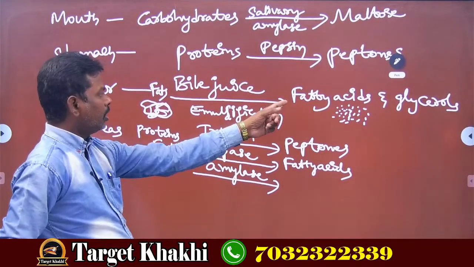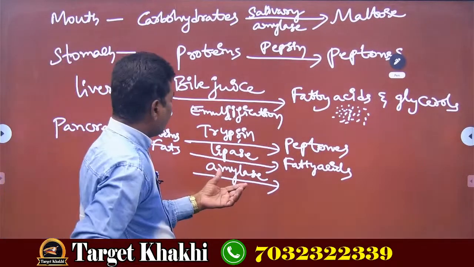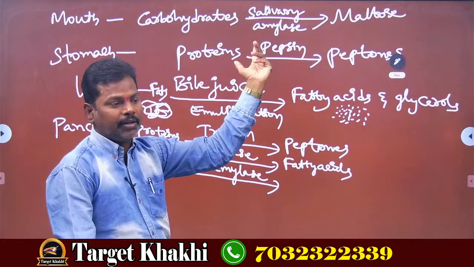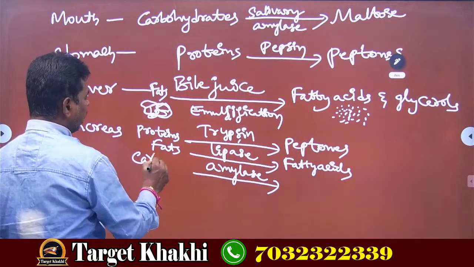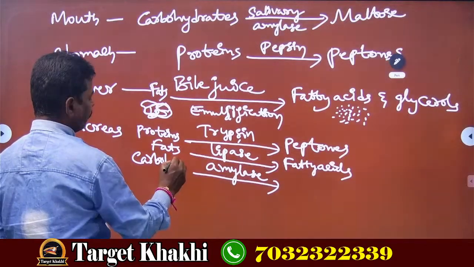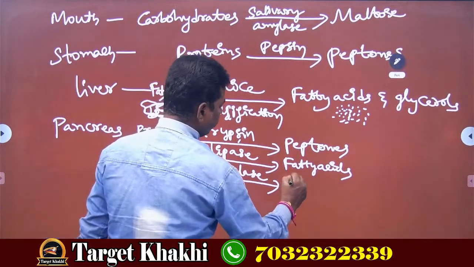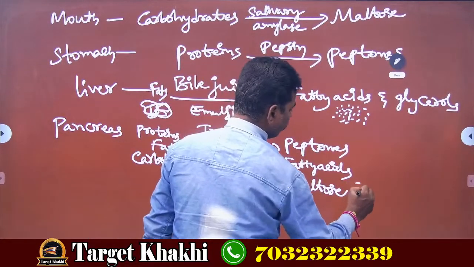Already I told you in the liver topic. Next, the last one is amylase. Amylase we already saw in the mouth, that is salivary amylase. Same, it converts the leftover carbohydrates into maltose sugar.